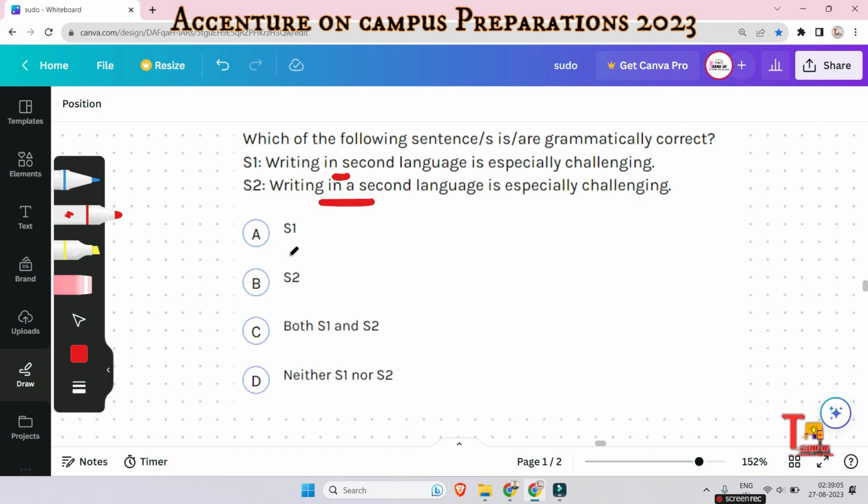Actually, the answer will be S2 is grammatically correct. When referring to a non-specific second language, the indefinite article A is used before second language, right? And in sentence one, second language is used without an article, which could be grammatically less accurate, right? So the answer is S2.